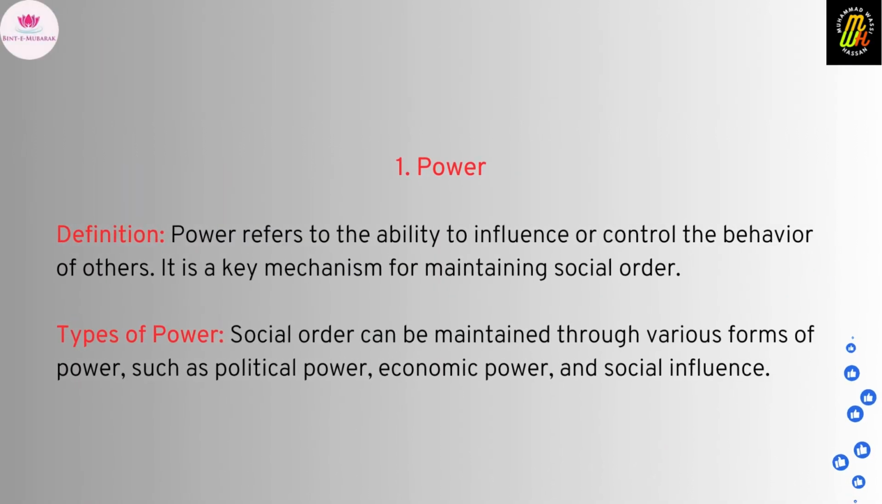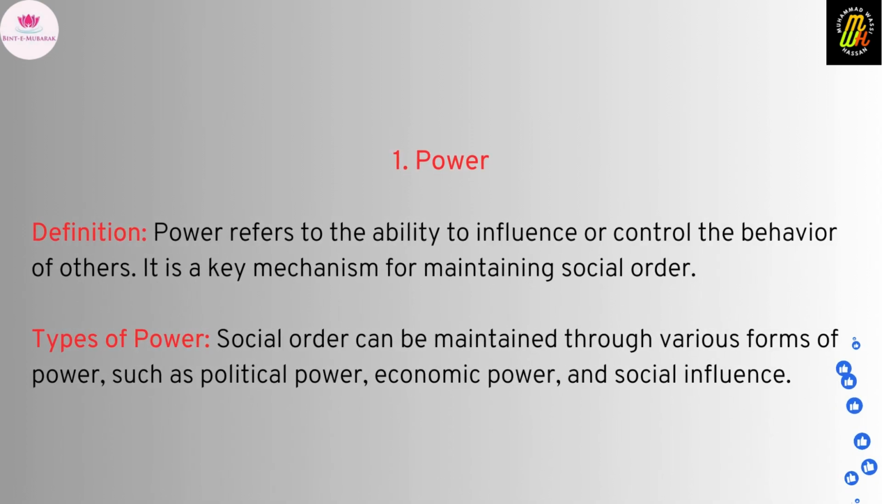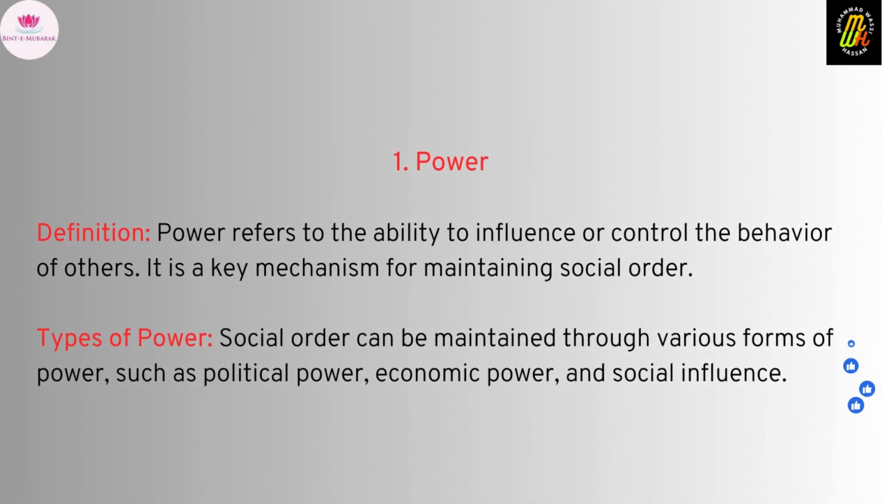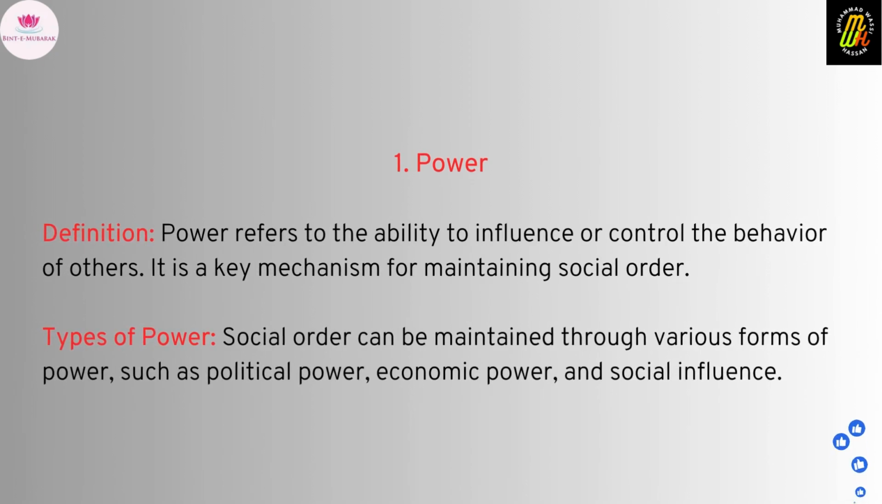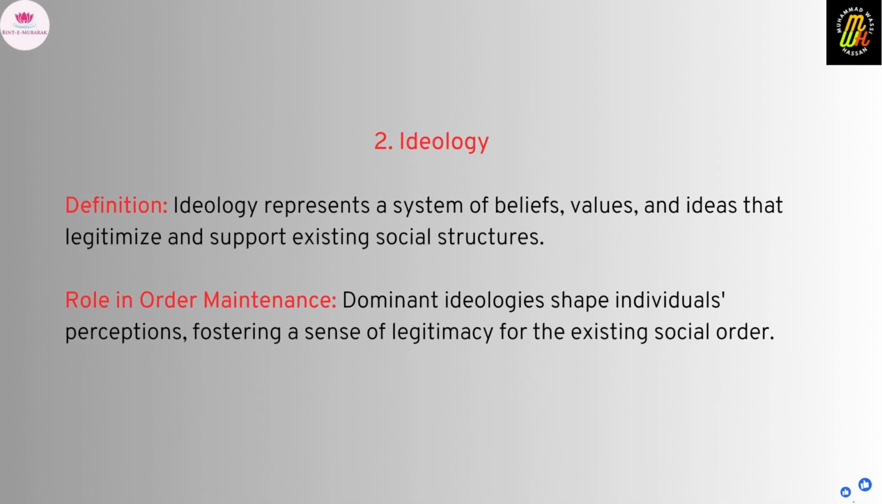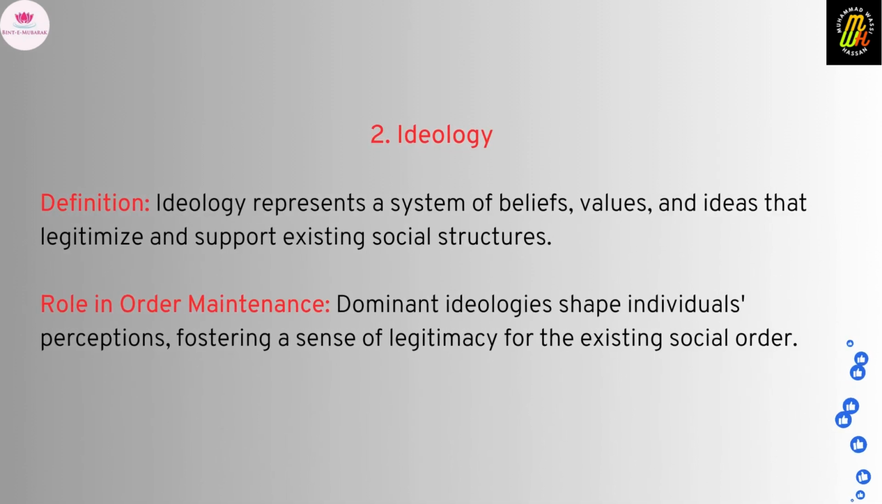1. Power. Definition. Power refers to the ability to influence or control the behavior of others. It is a key mechanism for maintaining social order. Types of power. Social order can be maintained through various forms of power such as political power, economic power, and social influence.